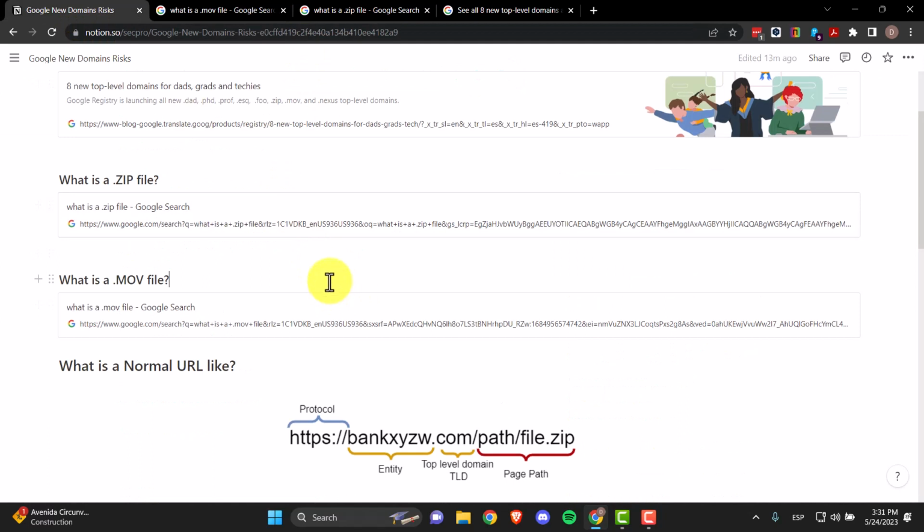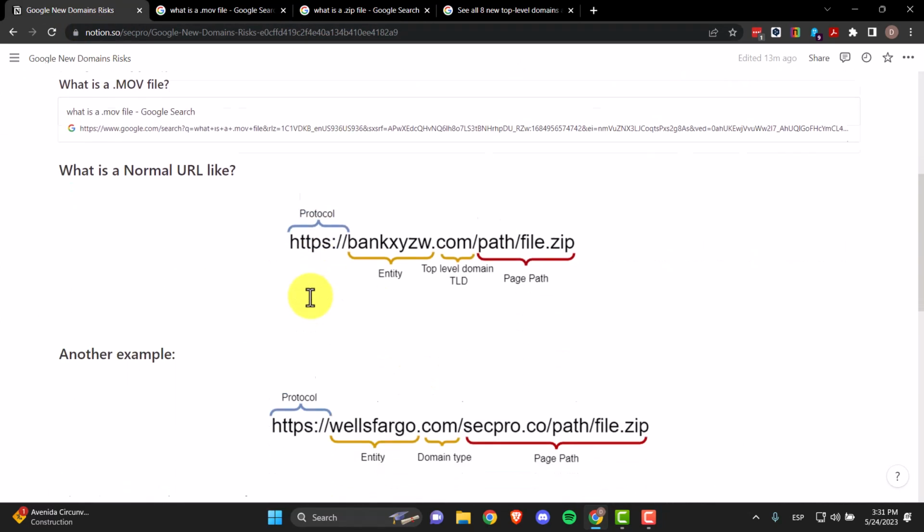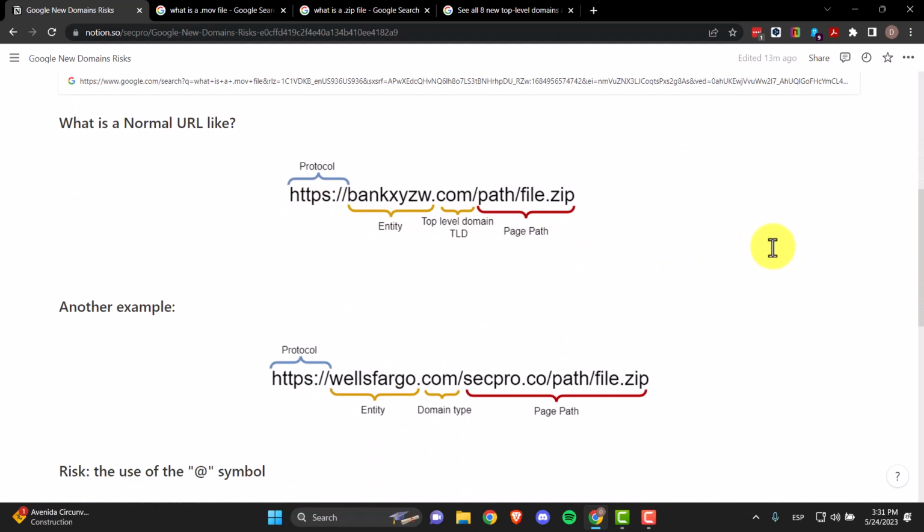So what happens with all these new domains? Here we have a normal URL. We have the protocol, HTTPS, the entity, bank XYZW, the top level domain, which is .com, and the page path, basically what we have visited before in the web page. Another example: protocol, the entity Wells Fargo, domain type .com, and the page path secpro.code path file.zip, which is basically normal. There's no problem with this.